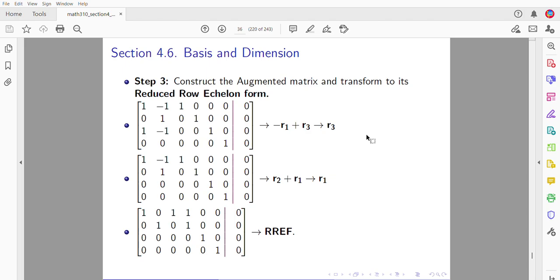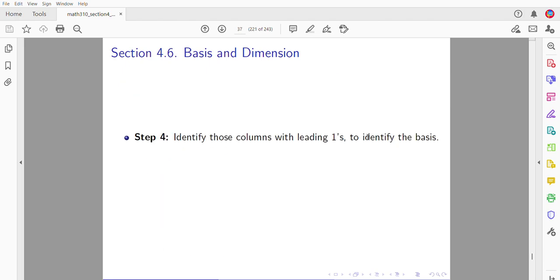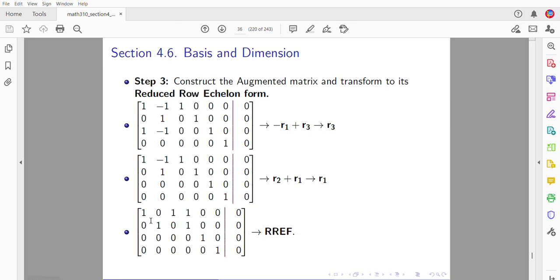Now, identify those columns with leading ones. That's a leading one, so that's column 1. That's a leading one, that's column 2. After that, that's a leading one, that's column 3, and that's a leading one, that's column 4. Once you are done with one leading one, you go to the next step and look for the next leading one. So this is echelon, you see.